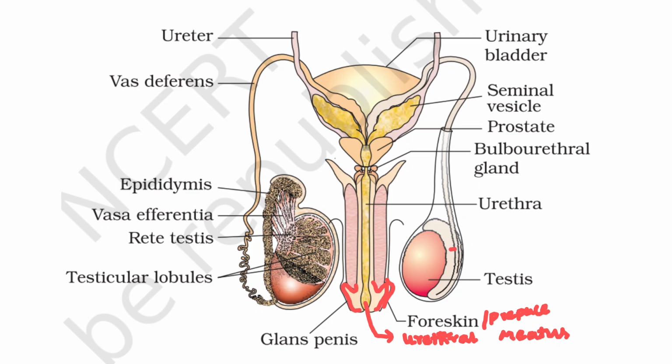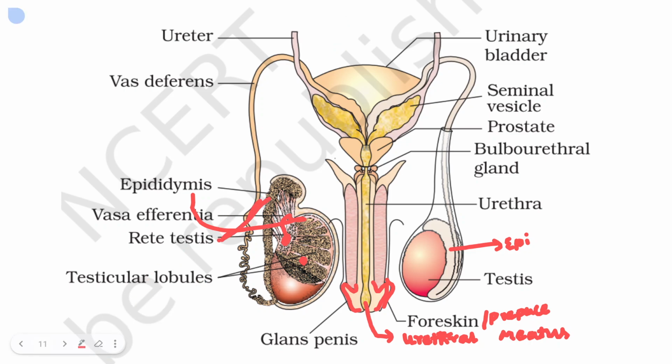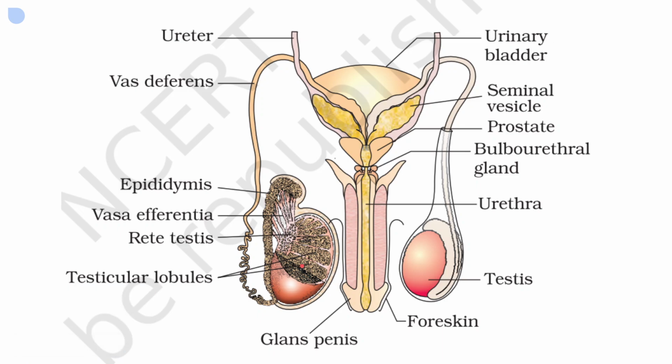Now you can see this is the epididymis, and here you can see testicular lobules. We are having the rete testis. This is the testicular lobules, inside will be the seminiferous tubule. This is the rete testis. This part is called the vasa efferentia. Then we have this part, which is the epididymis. Then this part is the vas deferens. It is going to ascend to the abdomen and loop over the urinary bladder.